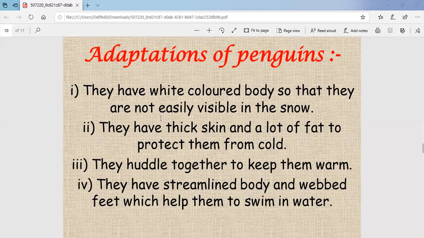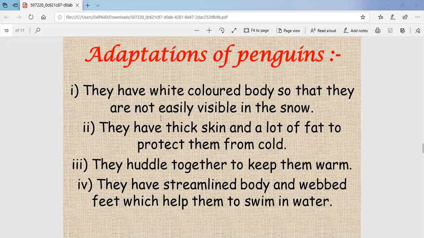Next is they have a streamlined body and webbed feet, which help them to swim in water. Streamlined body, children, I think you already know, as the fishes have a streamlined body, narrow at the ends and broader in the middle. This is a streamlined body, and the webbed feet help them to swim in water.